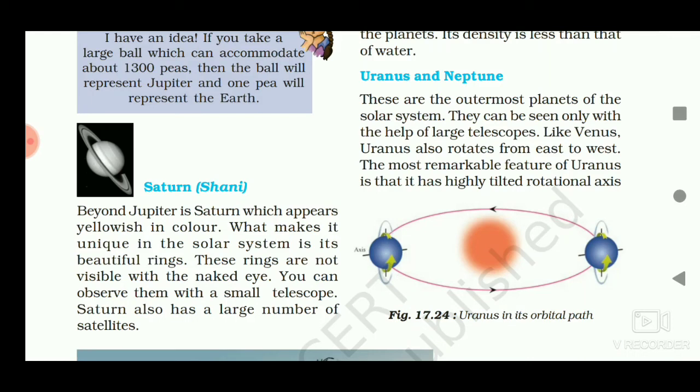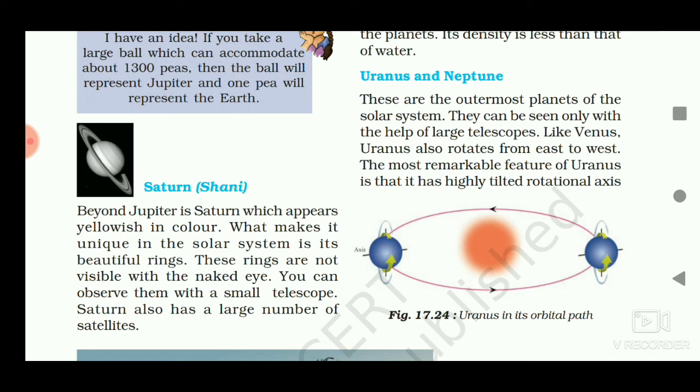Uranus is the coldest planet with 27 small satellites or moons. It appears to spin on its side. The most remarkable feature of Uranus is that it has a highly tilted rotational axis.